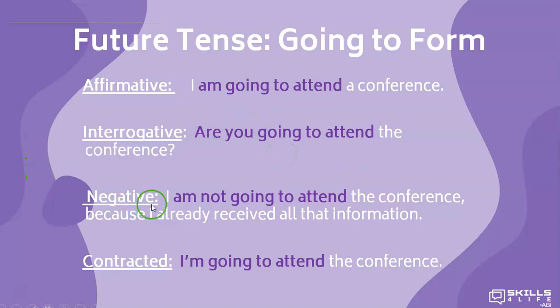In the negative way, we write not right after the verb to be. I am not going to attend the conference because I already received all that information. And also we have a contracted form. I'm going to attend the conference.